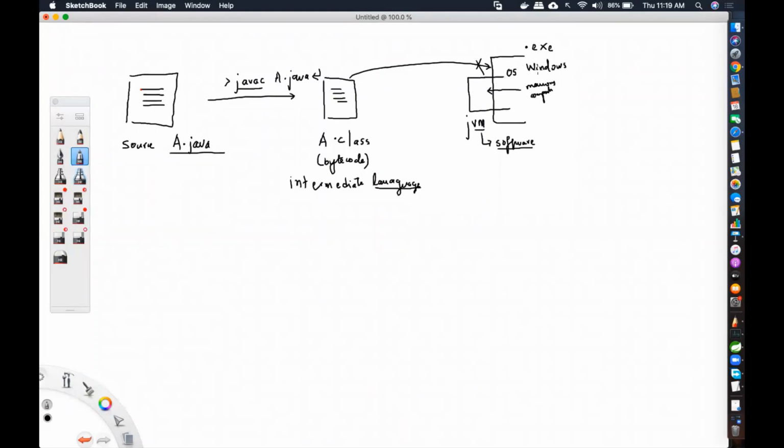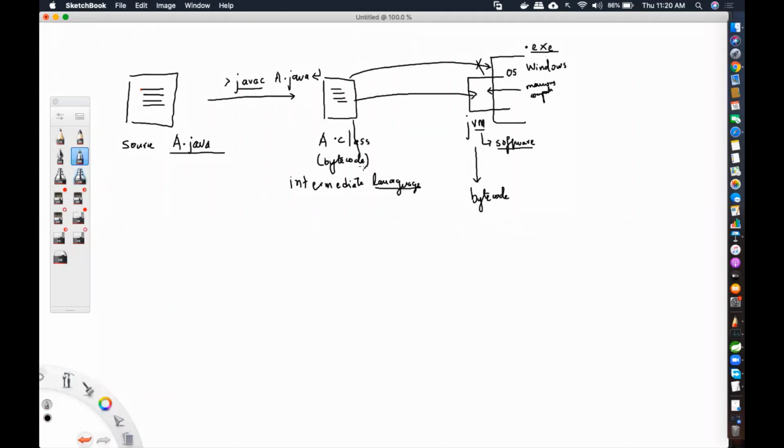Now, just like Windows understands exe files, the Java virtual machine understands one particular file. And what is that file? The bytecode. The A dot class file, which is the bytecode, which is the intermediate language, is understood by the Java virtual machine. So the Java virtual machine is a machine which understands bytecode. The dot class file is understood by the Java virtual machine.